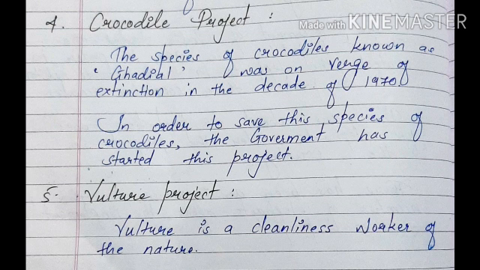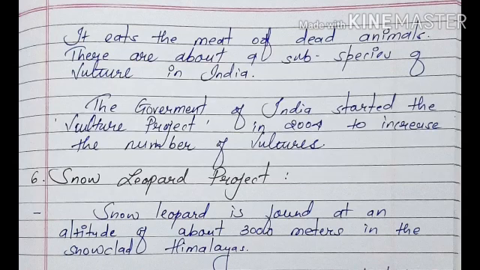Fifth one is Vulture Project. Vulture is the cleanliness worker of nature. It eats the meat of dead animals. There are about 9 subspecies of vulture in India. The government of India started the Vulture Project in 2004 to increase the number of vultures.